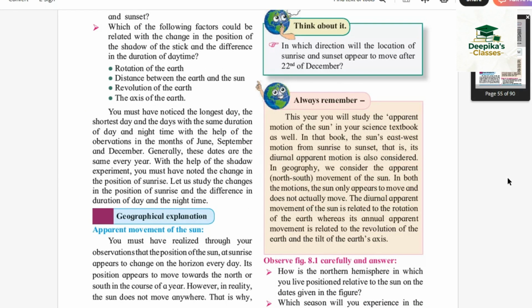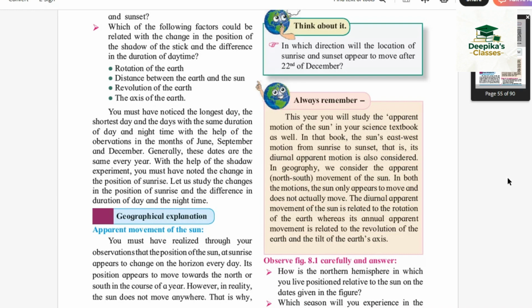Okay friends, now let's move on to think about it. After studying all this, can you answer in which direction the location of sunrise and sunset appears to move after 22nd December? Yes, it will move towards the north, which is also known as Uttarayan.